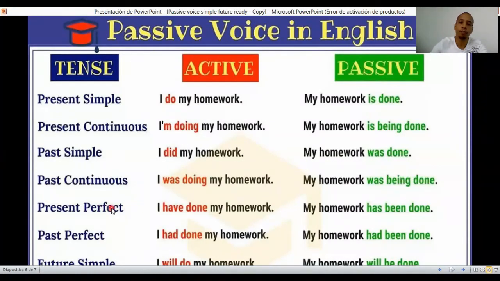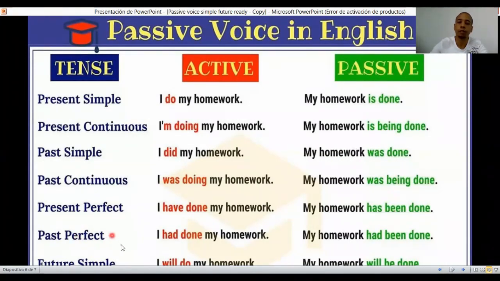For the present perfect, you have the auxiliary have and the past participle. In present, have. So this is has because it's third person singular. Being will be there always because it's perfect, and done, which is the past participle.